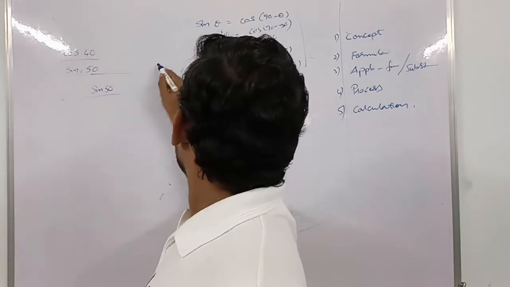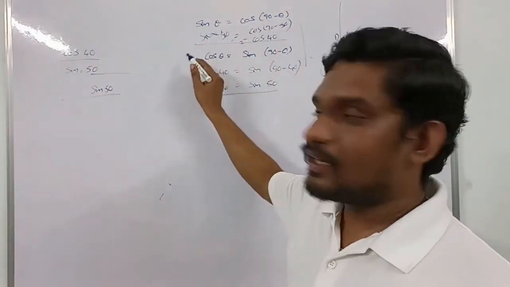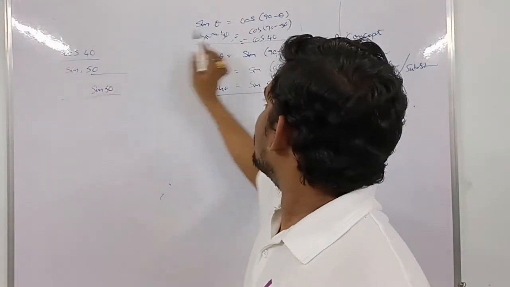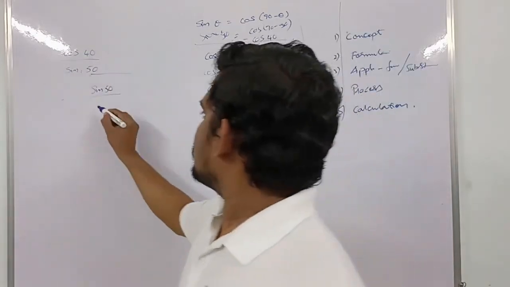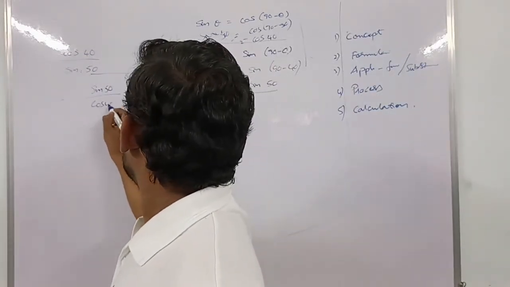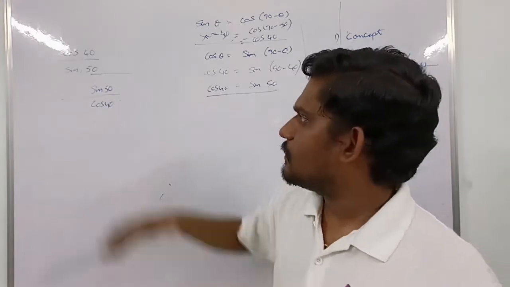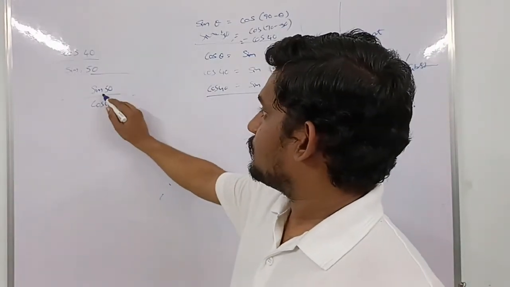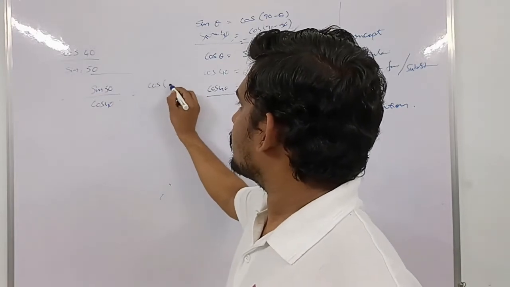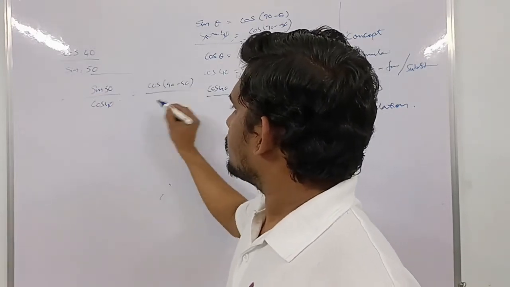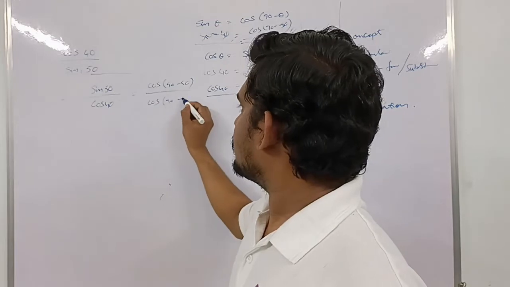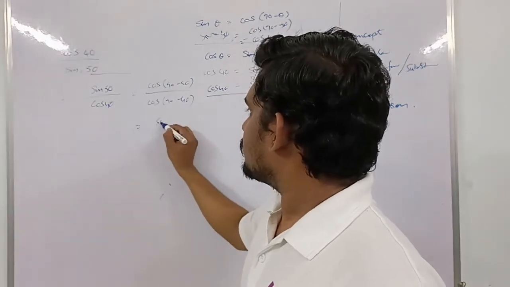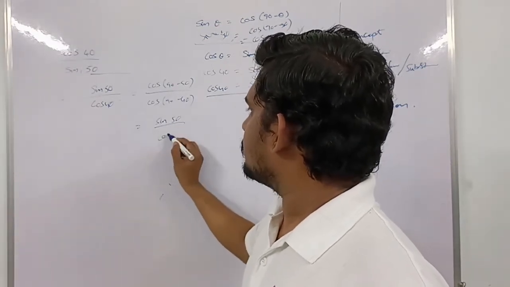You replaced cos 40 with sin 50, and the same kind of question came again. Then sin 50 you start converting to cos 90 minus 50, divided by cos 90 minus 40. Similar thing.